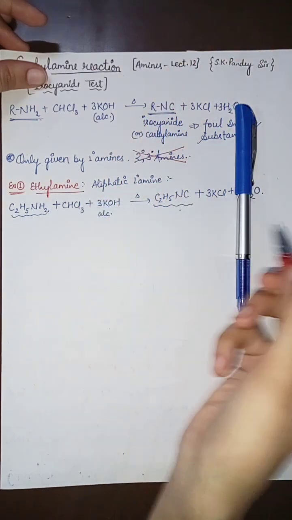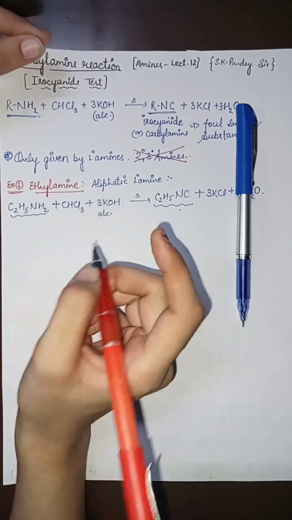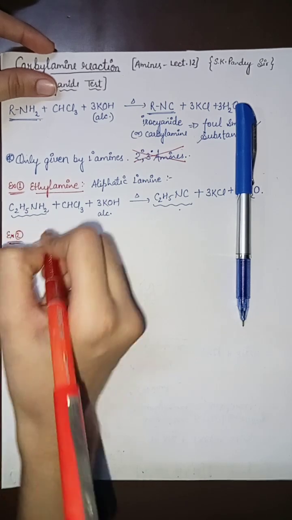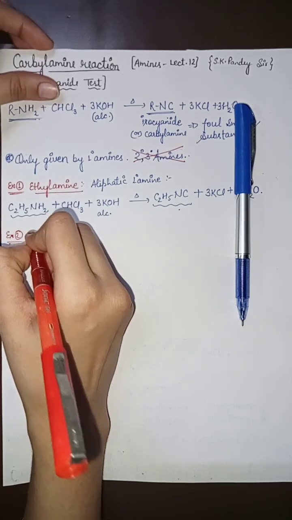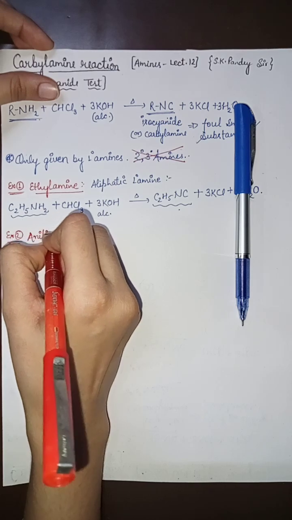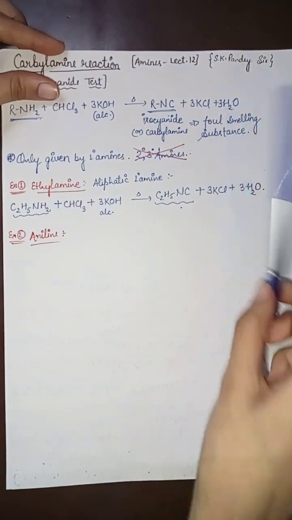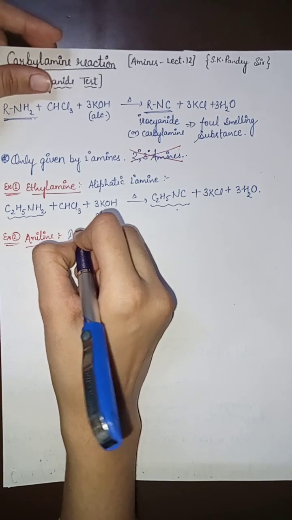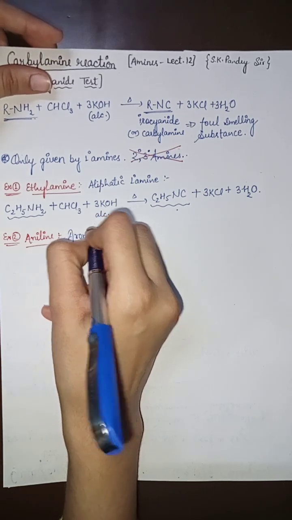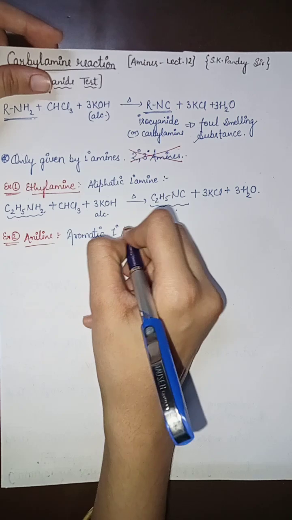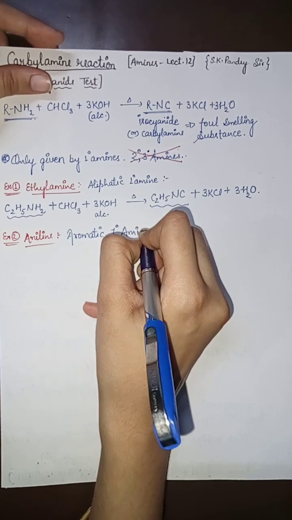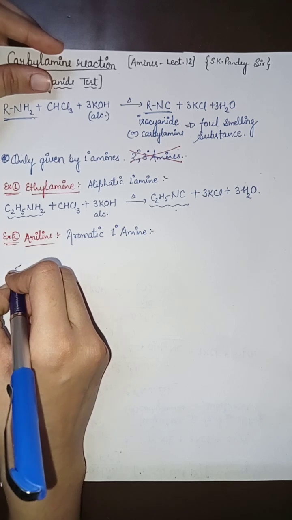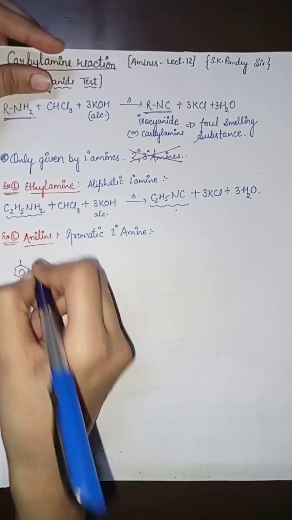Now let us take another example of an aromatic primary amine, that is aniline. Aromatic primary amine. Aniline is nothing but benzene के ऊपर NH2. So this is the formula of aniline.